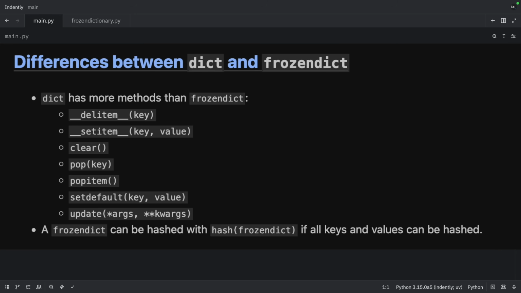And finally, while the differences between an FD and a regular dictionary should be quite intuitive to understand, it's worth mentioning that a lot of the popular methods that dictionaries use won't be available to the new FD type, which makes sense because it's an immutable type. It's also worth mentioning that an FD can be hashed with the built-in hash function, as long as the keys and values can be hashed.